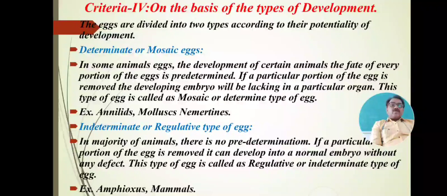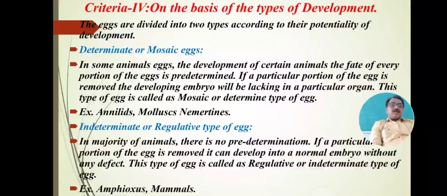This type of egg is called a mosaic egg or determinate type of egg.